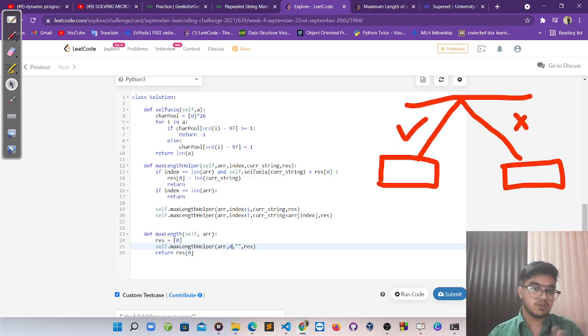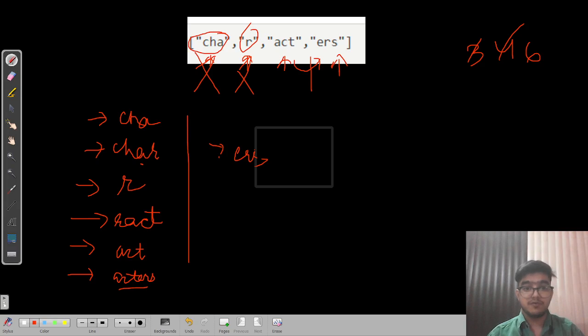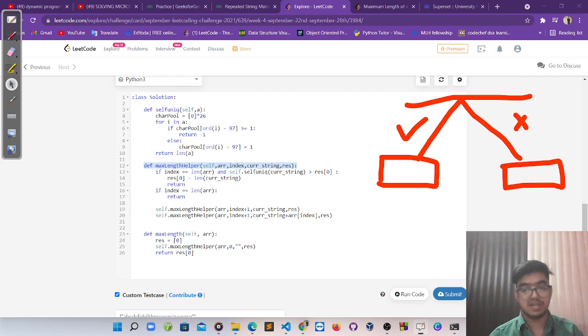And we will go on, and we will call our helper function there. Now, what do you think the base condition is in that case? I think you can easily think of the base condition. If you see this explanation, this is 0 index, this is 1, this is 2, this is 3. So we will go on until our index value moves out of this array, that is, until the index value is equal to the length of our array.